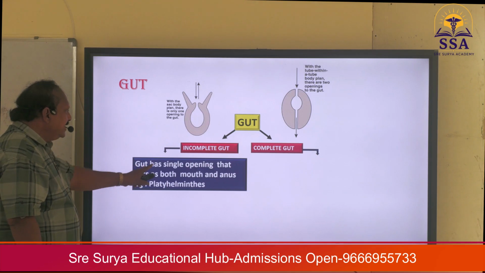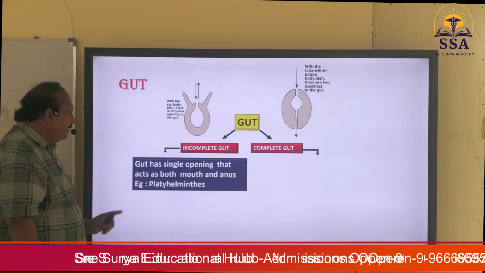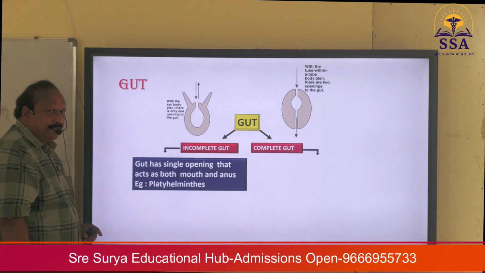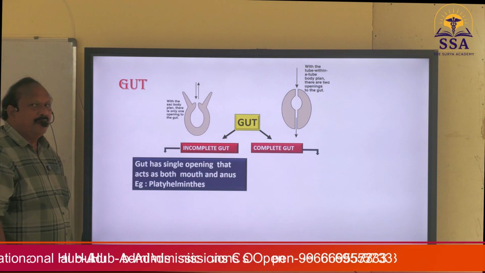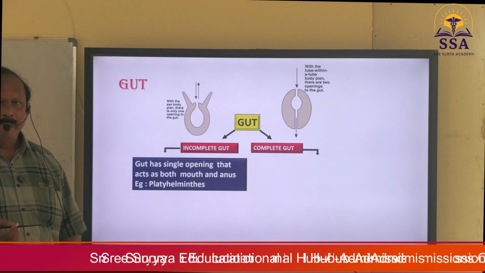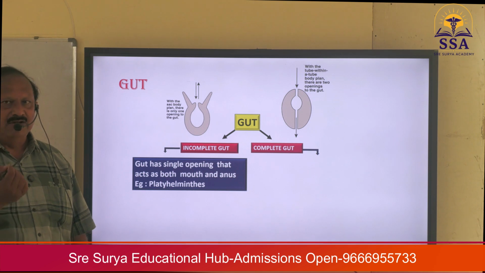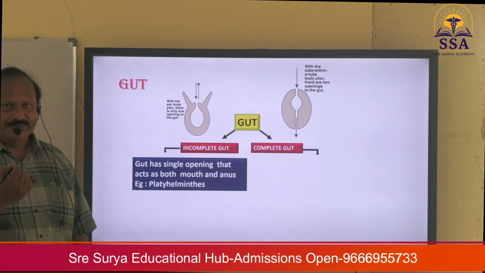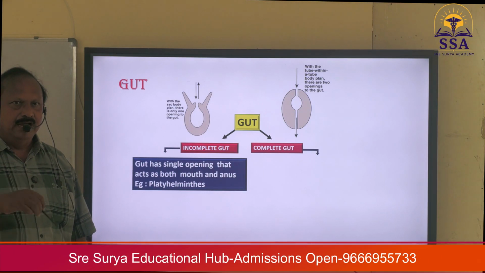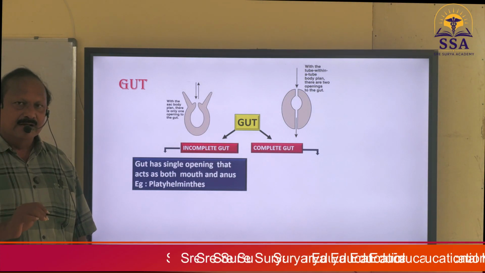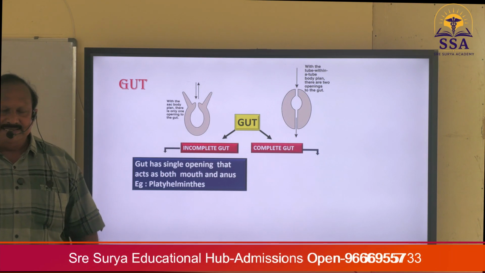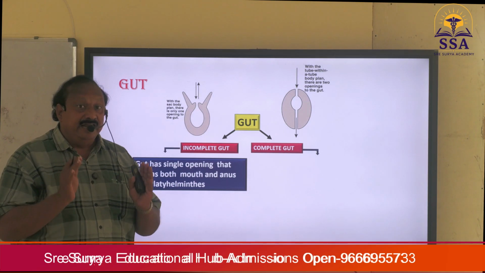Here, the gut has a single opening that acts as both mouth and anus. An example is Platyhelminthes. If you take any flatworm, it has a single opening and there is no second opening. That opening acts as both mouth and anus. Therefore, the incomplete gut is found in Platyhelminthes. In the same way, you can add Cnidarians.